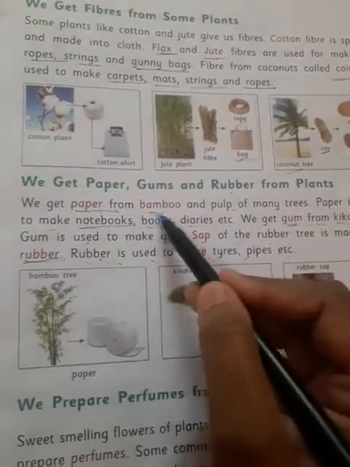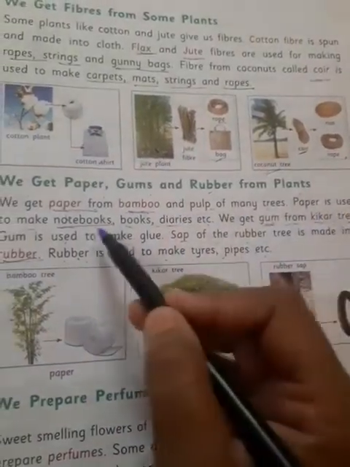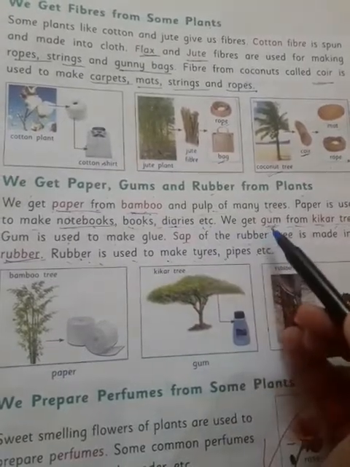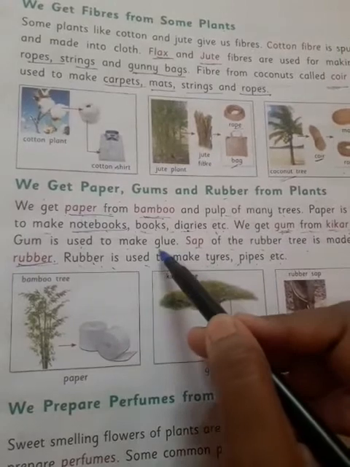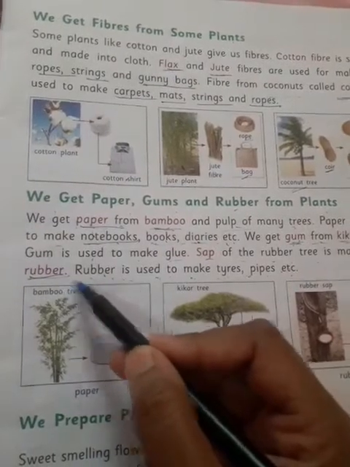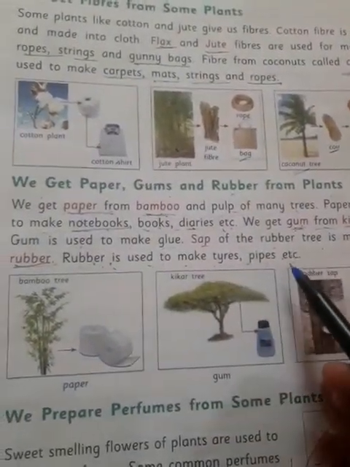Paper we are getting from the bamboo tree and pulp of many trees. Paper is used for making notebooks, books, diaries, etc. And we are getting gum from the kikar tree, and this gum is used to make glue, and sap of the rubber tree is made into rubber, and rubber is used to make tires, pipes, etc.